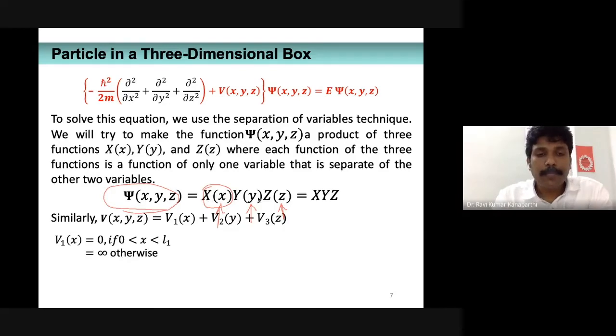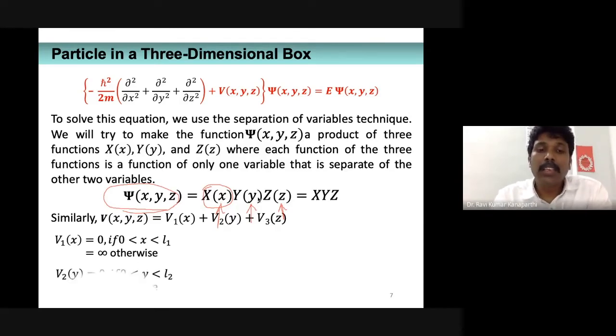Okay, now again, I can also further define what is v1 of x. Based on this argument, v1 of x is equal to 0 if the particle is within 0 and L1 limits along the x direction. Otherwise, it's going to be infinity.